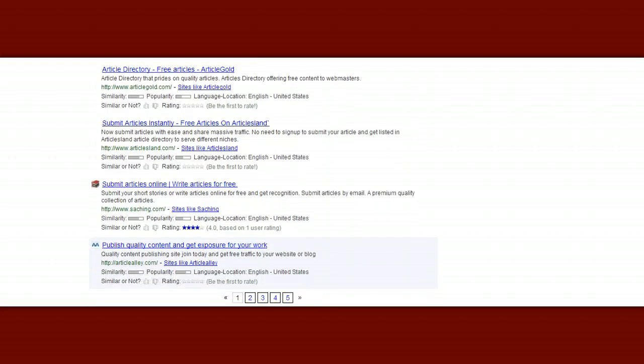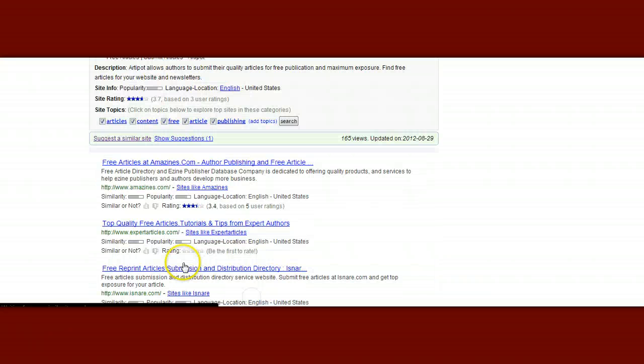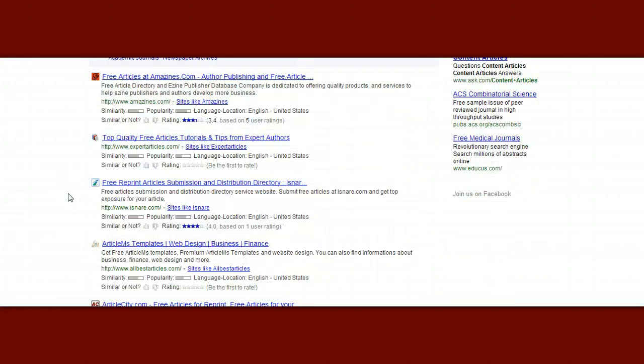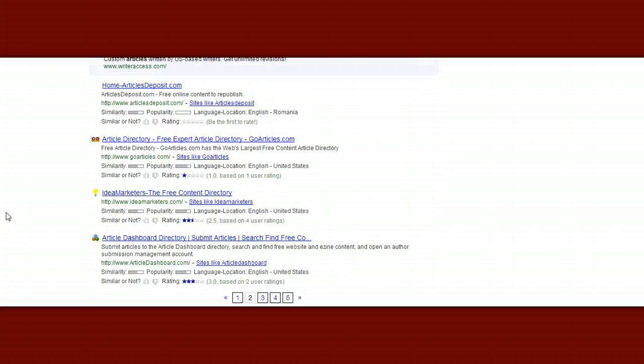And all we have to do is just scroll down to see we've got 5 pages of results here that have lots of free articles we can copy and paste. Okay, and we can copy and paste that content into our post and have an unlimited number of articles for free, and just simply schedule them to be published next week or next month.